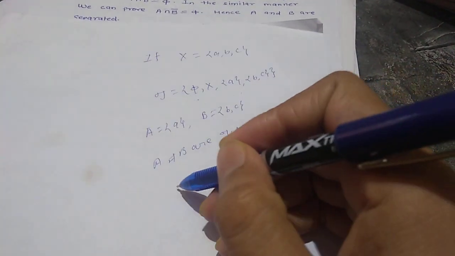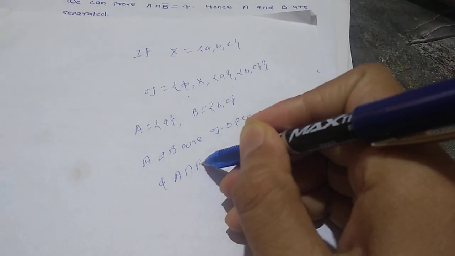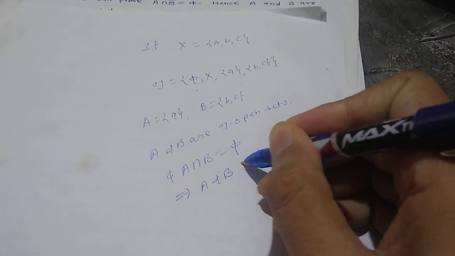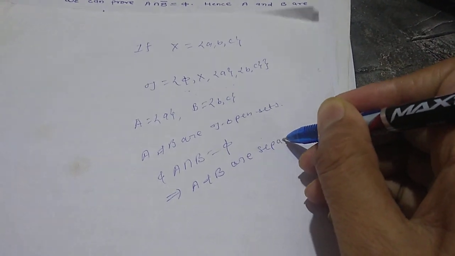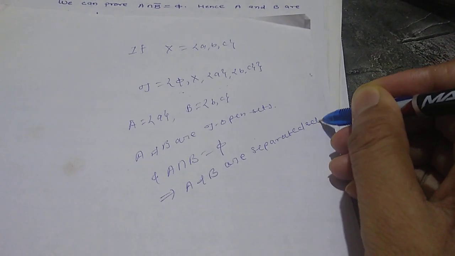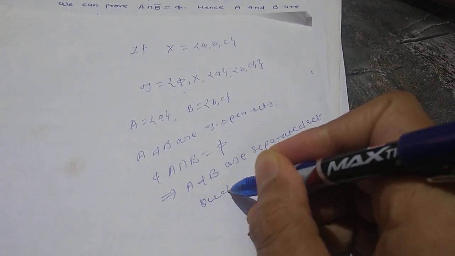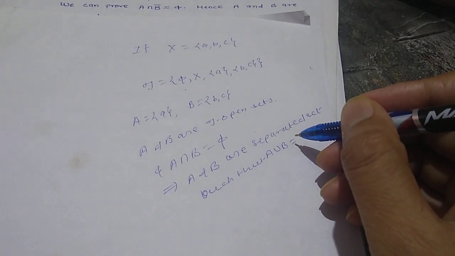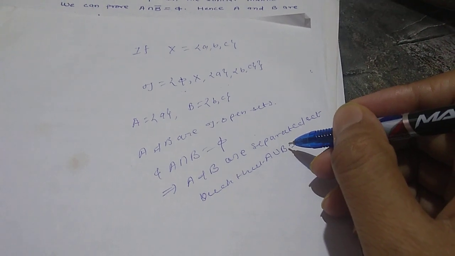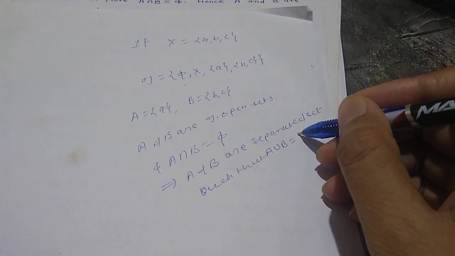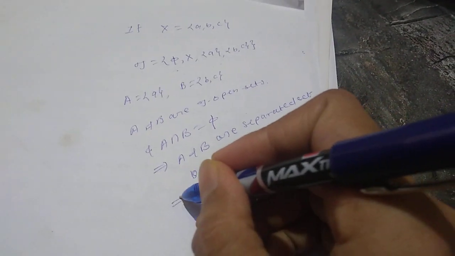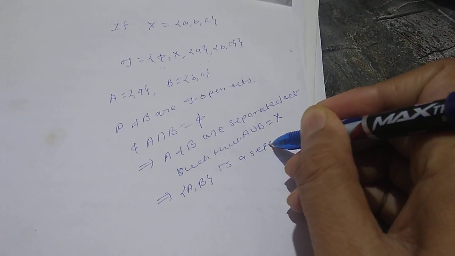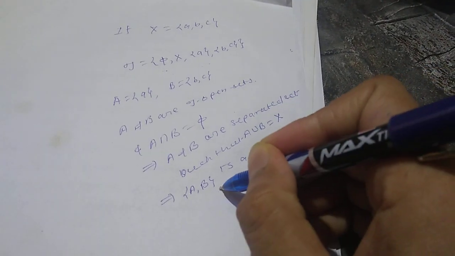So A and B are τ-open sets and A intersection B equals φ. This implies that A and B are separated sets such that A union B, where A is the singleton set {A} and B is the set {B, C}, equals {A, B, C}, which is X. So this implies that the pair A, B is a separation of X.